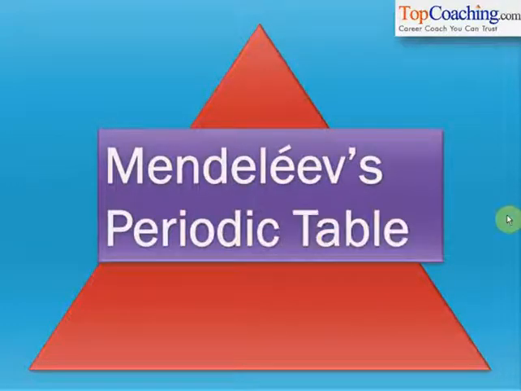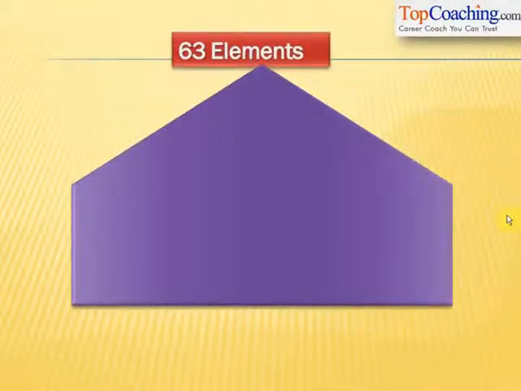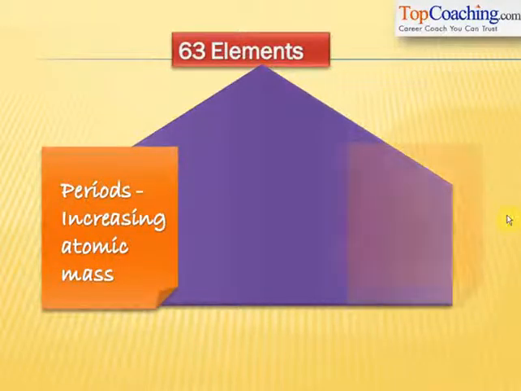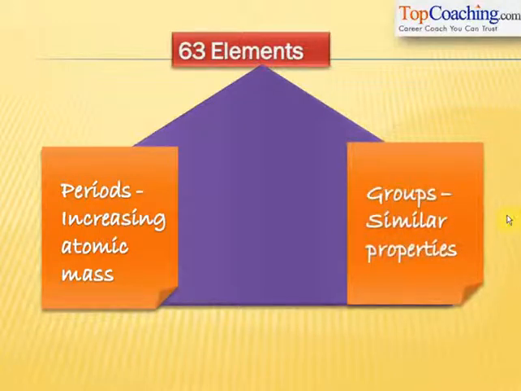This periodic table was Mendeleev's periodic table. It came up in 1872. Mendeleev classified the 63 elements known by 1872 on the basis of 2 things. First, he arranged elements in order of increasing atomic mass, and the horizontal lines in which he arranged elements were called periods. Then he placed all elements with similar chemical properties one below the other.